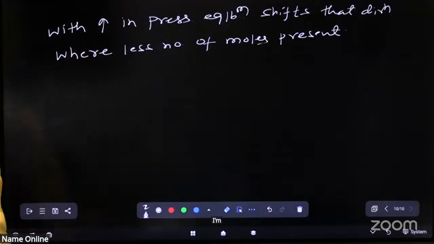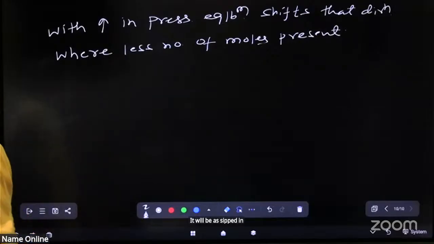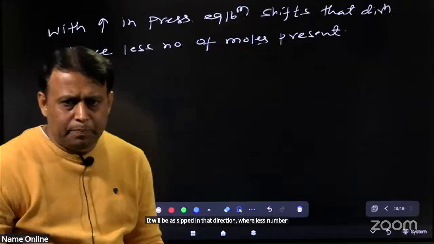I am repeating. With increase in pressure, equilibrium shifts in that direction where less number of moles are present.